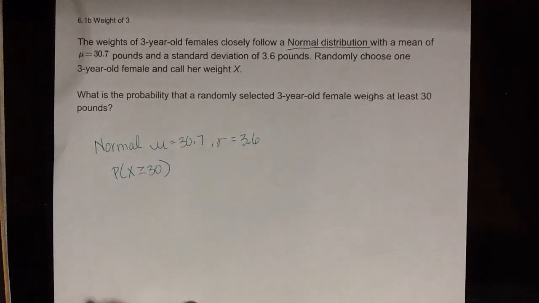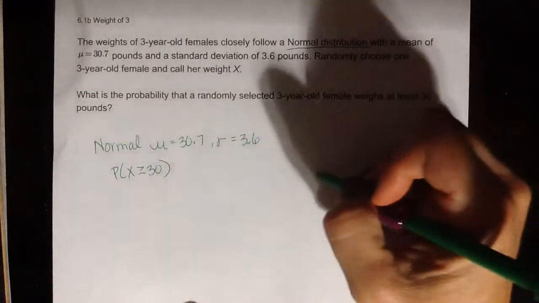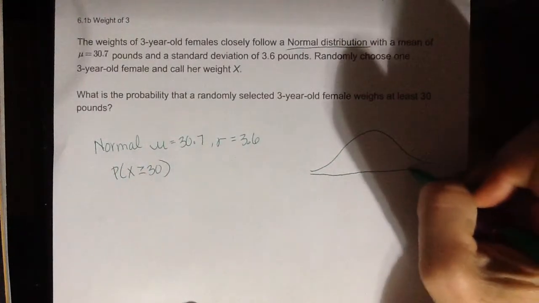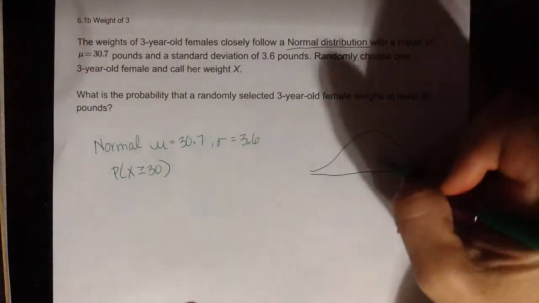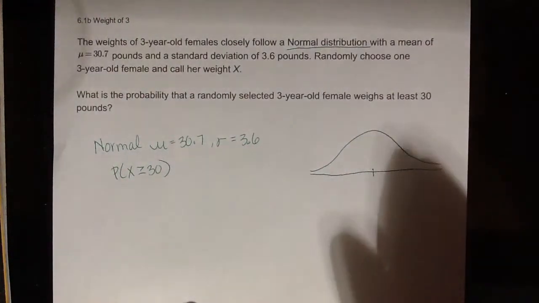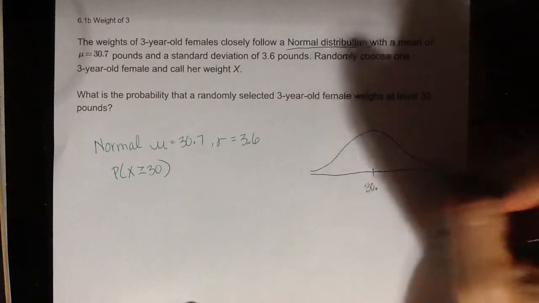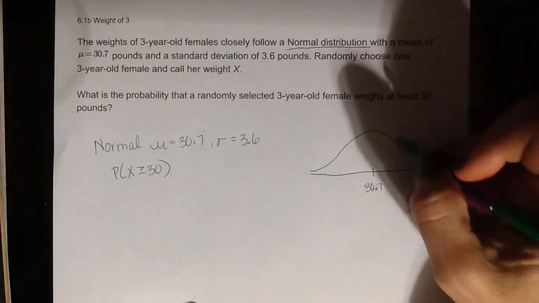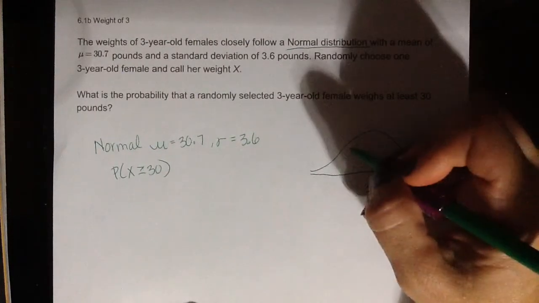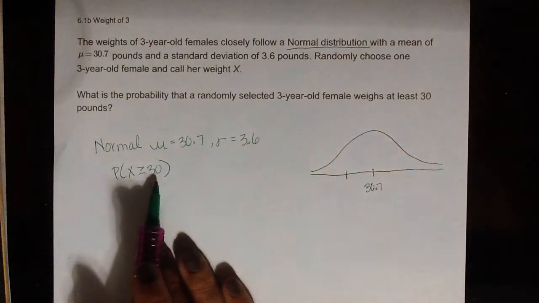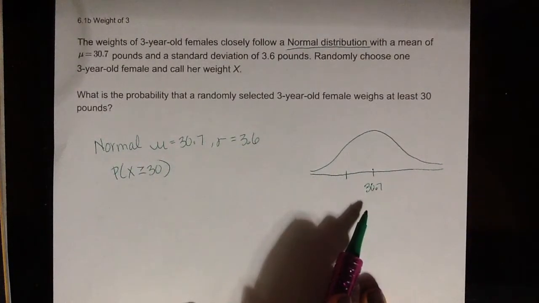Now, if we remember back to the work that we did before, it's helpful to look at the normal curve. It's not the best curve drawn there, but it gives us just a picture of what's happening here. We have our mean of 30.7, and then our standard deviation of 3.6. Because I'm looking at probability X is greater than or equal to 30, that's really close to 30.7.